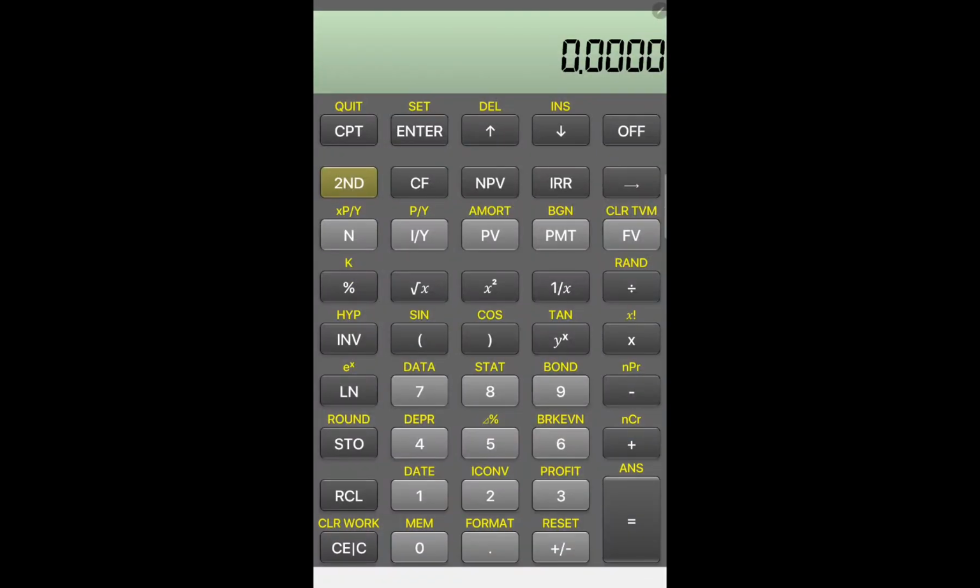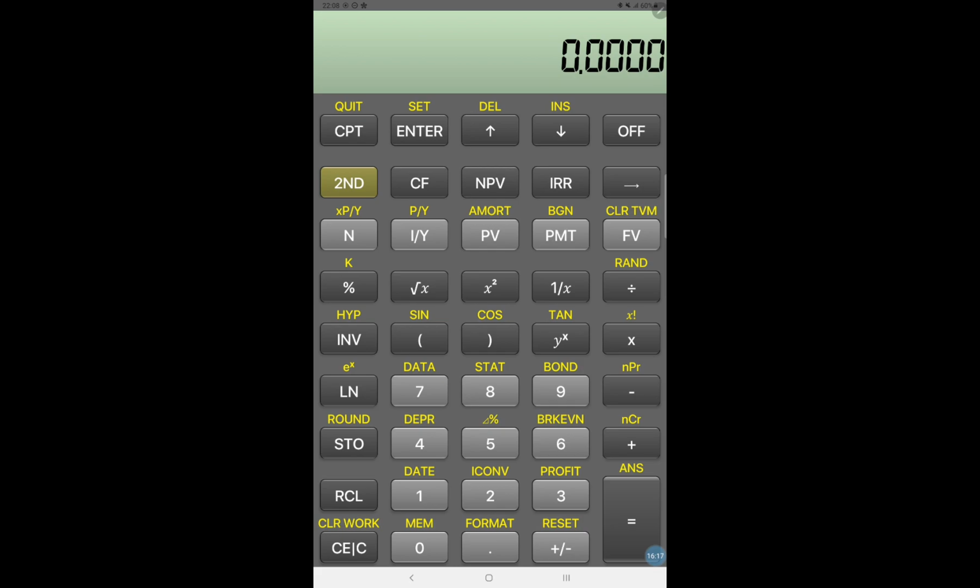So this is your BA2 Plus calculator. In this you have to enter the values. First thing is that you do a clear work over here. In the third row you have N, which is the number of years, and next is I/Y, which is nothing but the interest rate. Here the required rate of return that we have is 7%. PV is the present value, PMT is the annuity, which is not required, and FV is the future value.